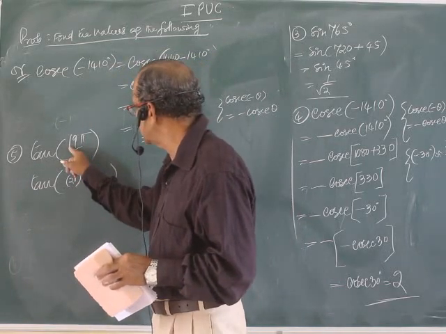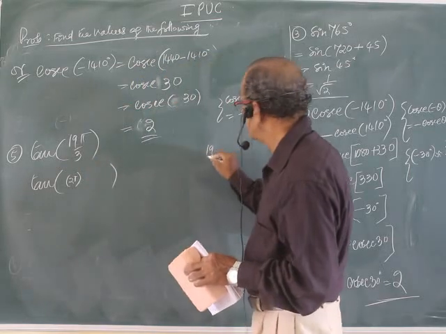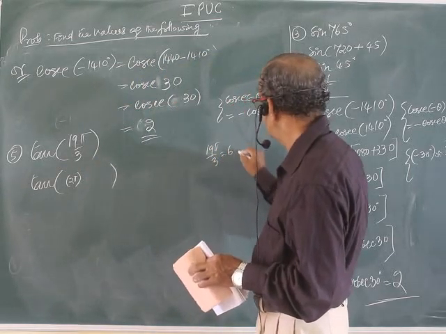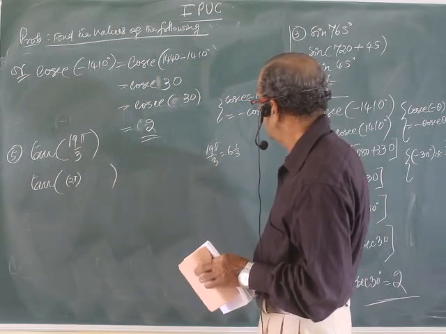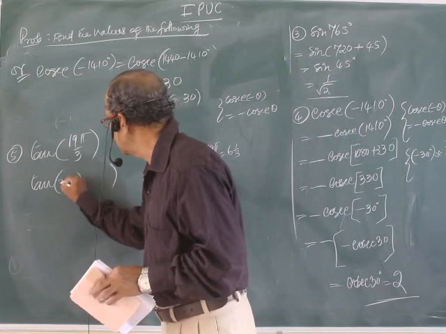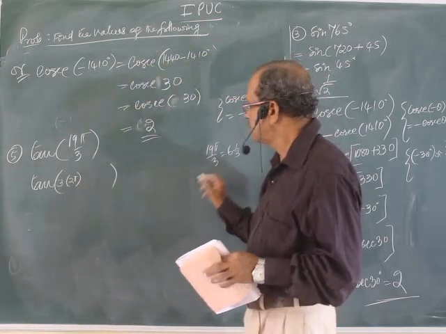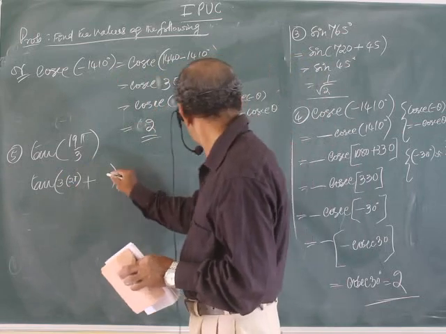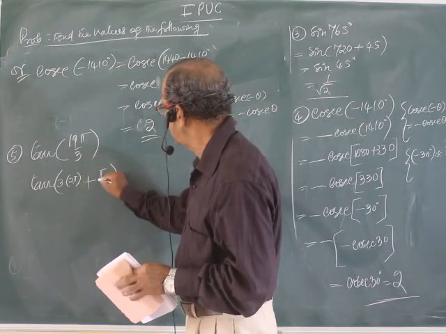Actually here it is 3 times 2 pi plus pi by 3.